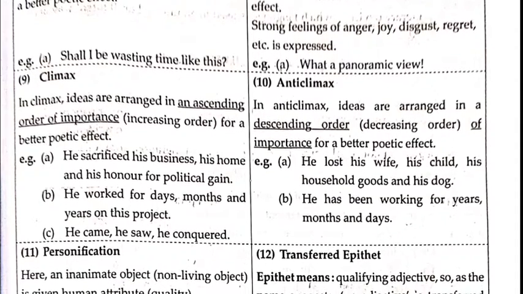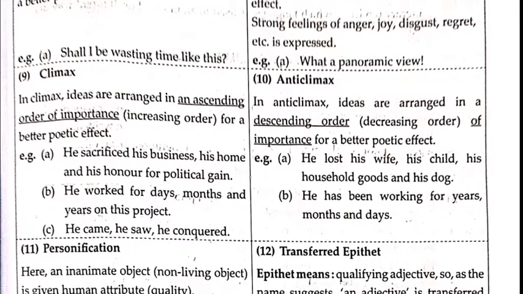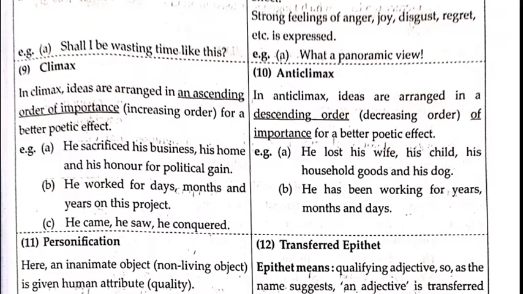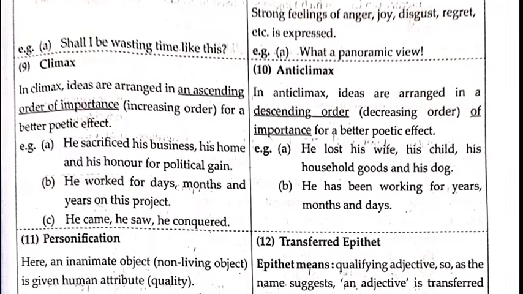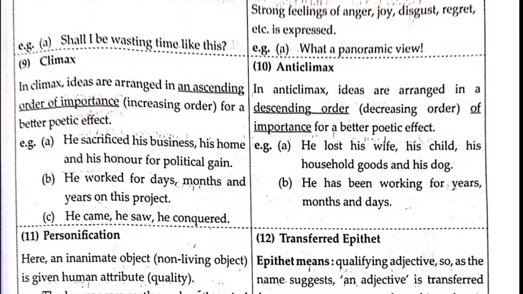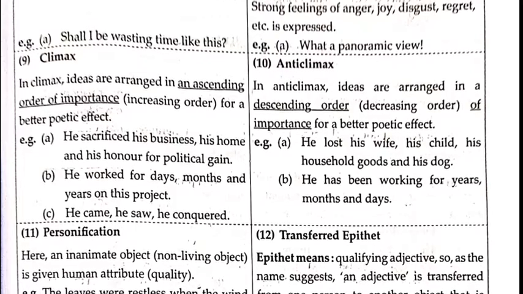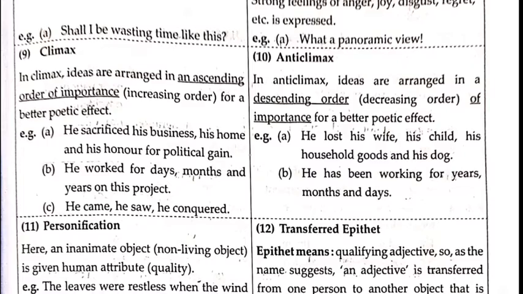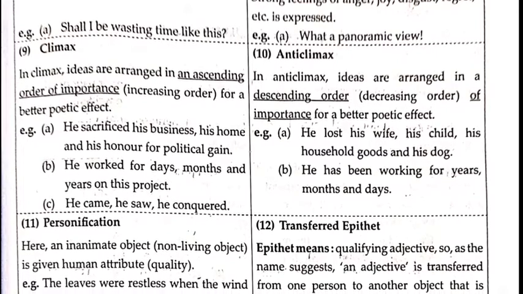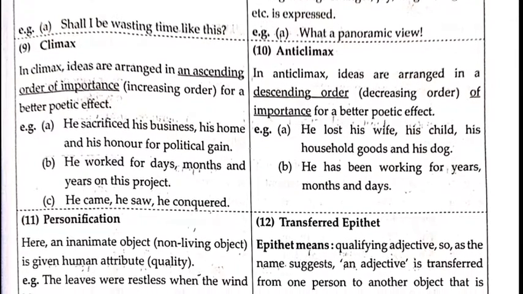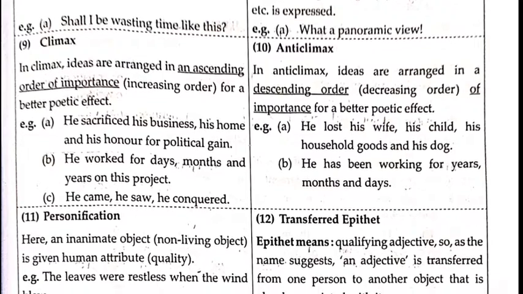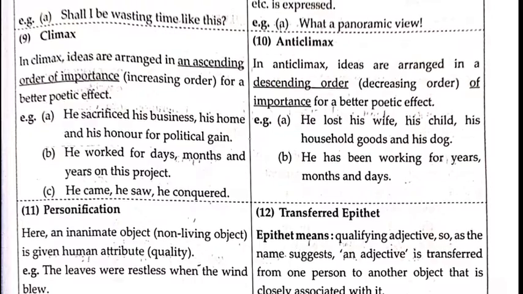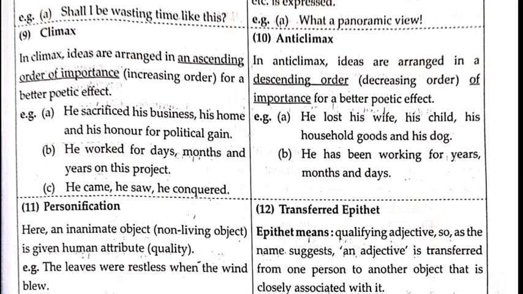Climax. In climax, ideas are arranged in an ascending order of importance, means increasing order, for a better poetic effect. Example, he sacrificed his business, his home and his honor for political gain. Second, he worked for days, months and years on this project. He came, he saw, he conquered. Now here there is ascending order, means from short term to long term. Whenever you see short term to long term, then consider that this sentence is climax.